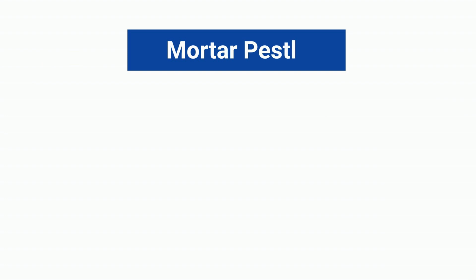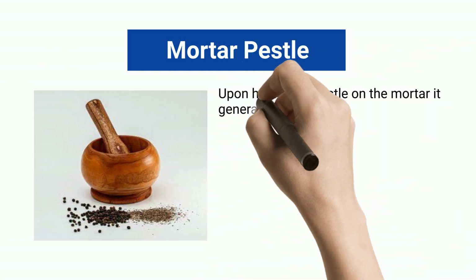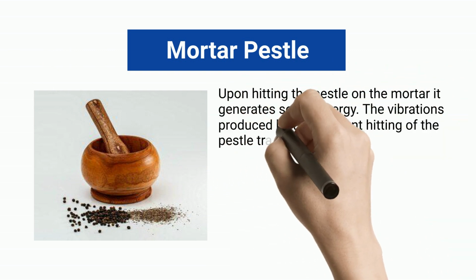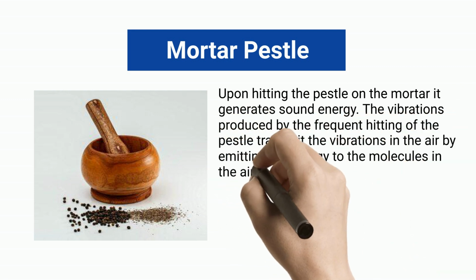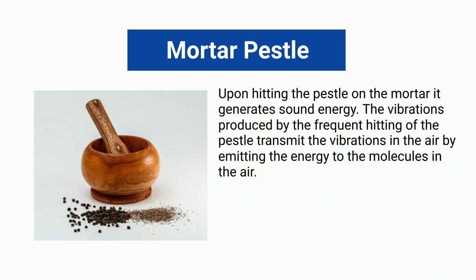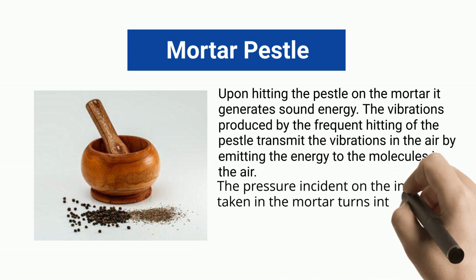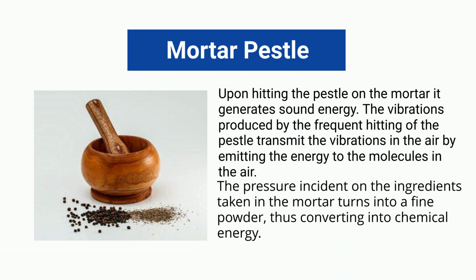Mortar pestle. Upon hitting the pestle on the mortar, it generates sound energy. The vibrations produced by the frequent hitting of the pestle transmit the vibrations in the air by emitting the energy to the molecules in the air. The pressure incident on the ingredients taken in the mortar turns into a fine powder, thus converting into chemical energy.